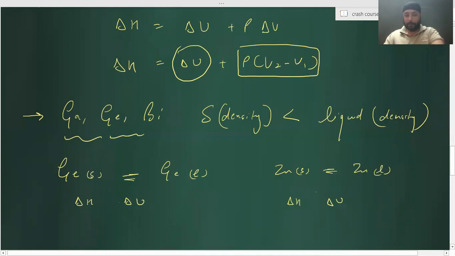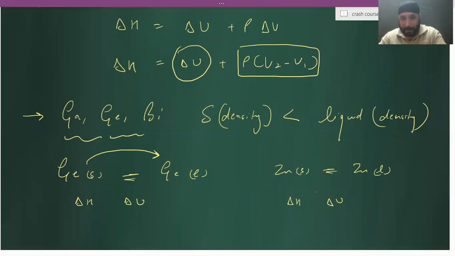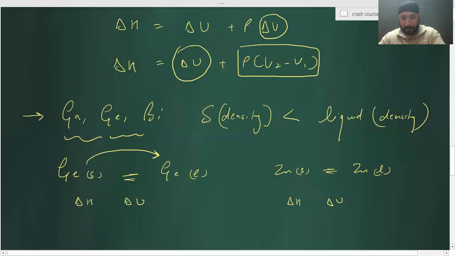Which is bigger? When volume changes, here volume change is negative. So this delta V is negative, right?